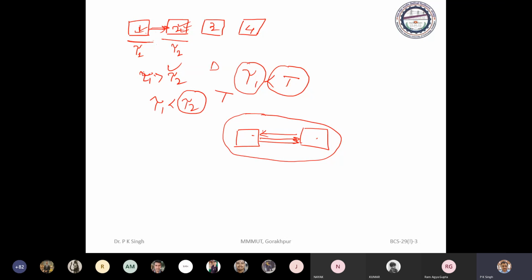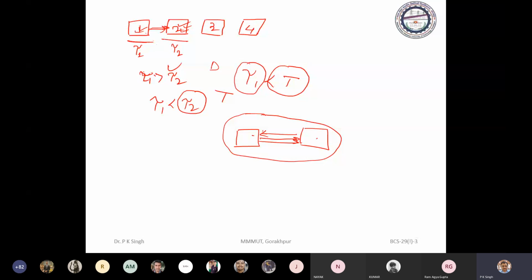In synchronous pipeline, we already decide the duration for which a particular stage will hold the task.